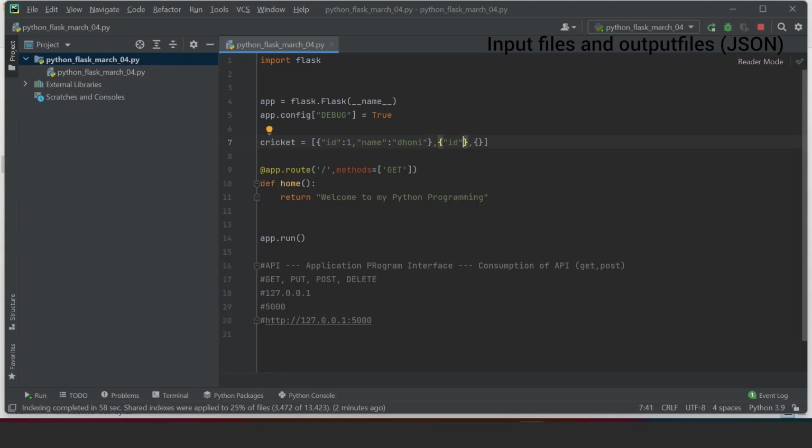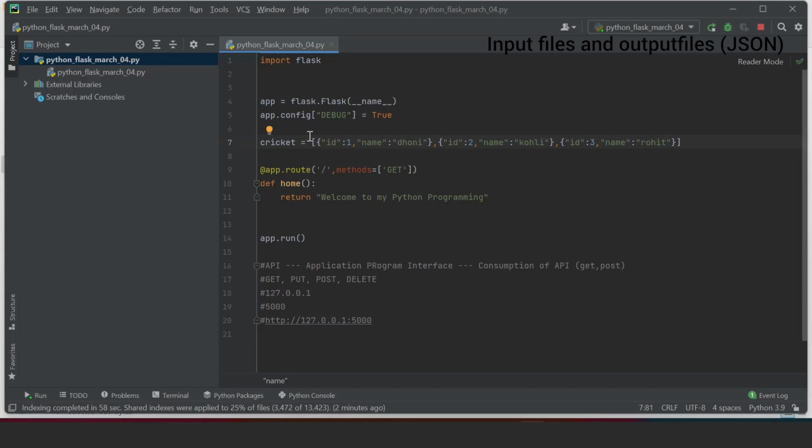I'm going to create another ID with 2, and the key it is going to have is name colon. Then ID colon 3 and name colon Roy. So basically I have a dictionary. Now instead of returning this text response, I'm going to return a JSON response. The data that you have at line number 7 is not a JSON output. It is a plain list of output. So now I want to convert that to JSON.